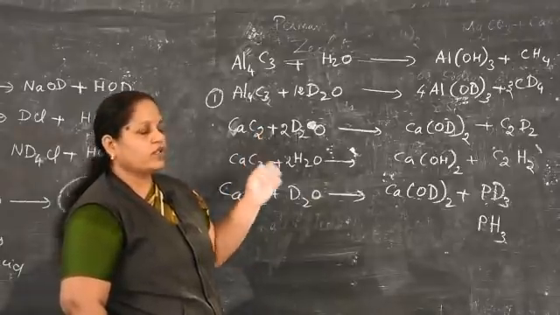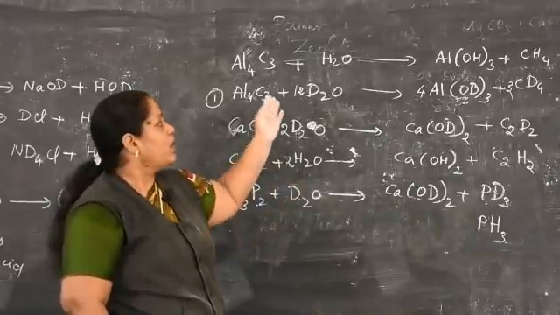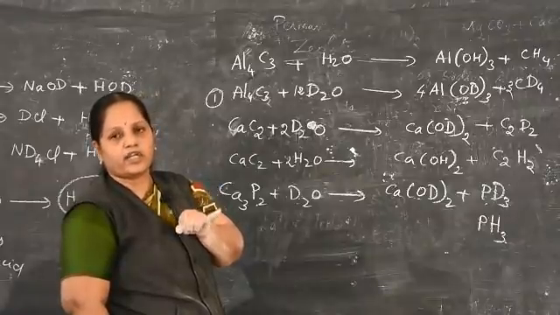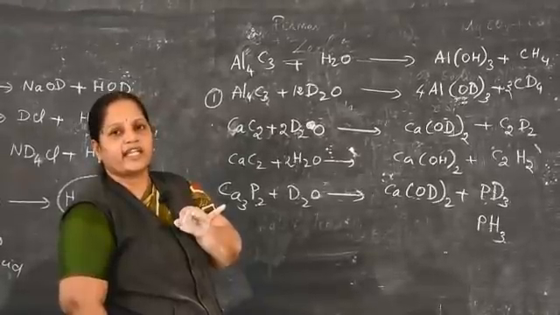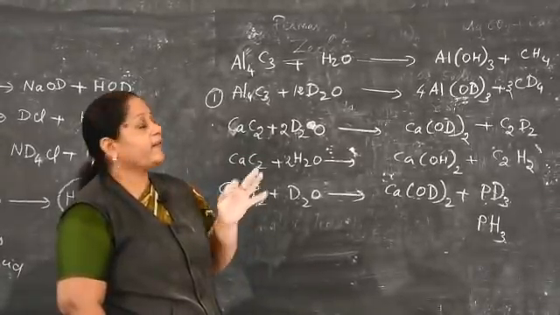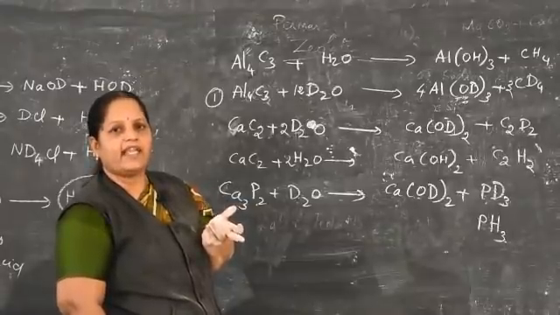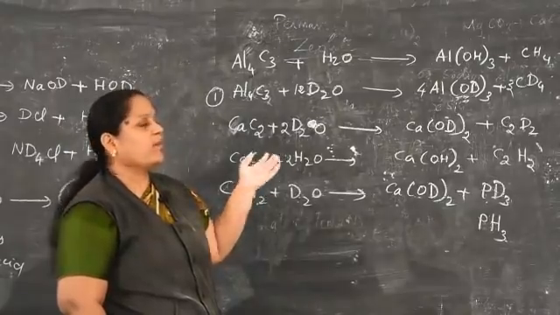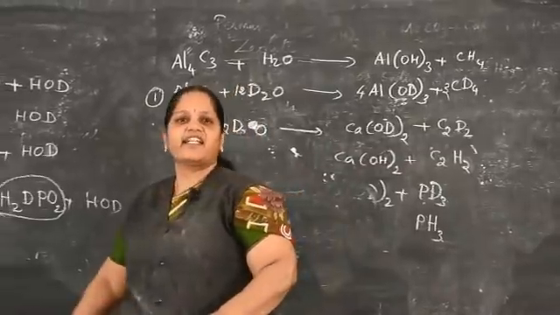The uses of deuterium are also similar. Deuterium oxide is similar to deuterium. It is used as a coolant in nuclear reactors. It is used as a moderator in nuclear reactors. It is used as a tracer element for knowing the mechanism in many chemical reactions as well as in metabolic reactions. The remaining part we will discuss in the next section.